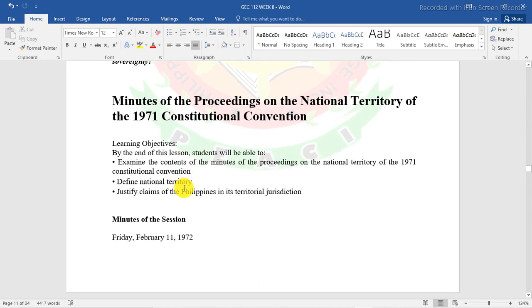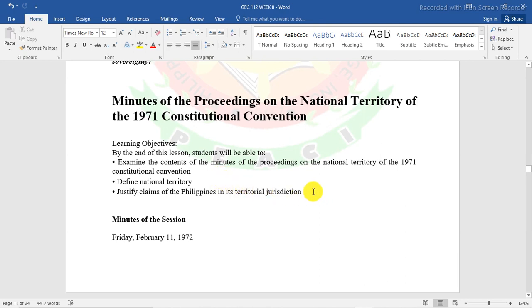Baka lalabas to. Next topic, second topic natin ngayon sa week 8 natin is the minutes of the proceedings on the national territory of the 1971 Constitutional Convention. So, learning objectives dito: examine the contents naman of the minutes of the proceedings on the national territory in the 1971 Constitutional Convention. So, ano yung minutes na nangyari doon? Define national territory, justify claims of the Philippines.